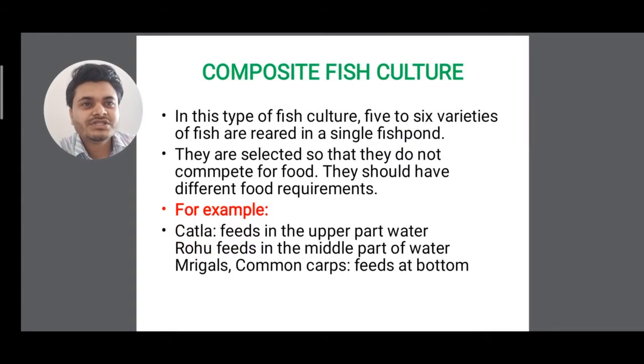So in composite fish culture, in this type of fish culture, 5 to 6 varieties of fish are reared in a single fish pond, because different feeding habits are considered: column feeder, bottom feeder, surface feeder. There are different types of feeding habits of fishes, clear. Surface feeder means those fishes derive food from the surface of the water. Bottom feeder means those fishes that derive food from the bottom of the water body, it can be a lake, a pond, or the ocean, clear. And column feeder means those fishes that derive their food from the water column, vertically, clear.